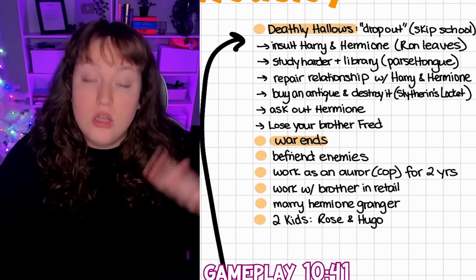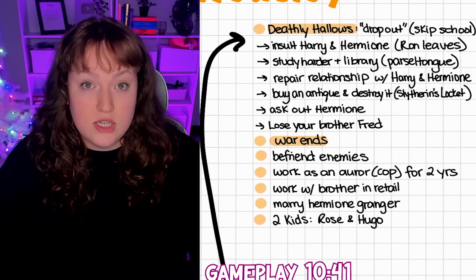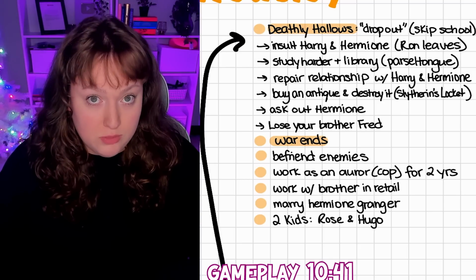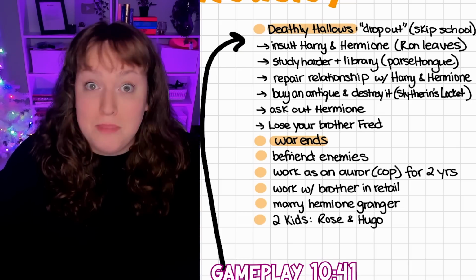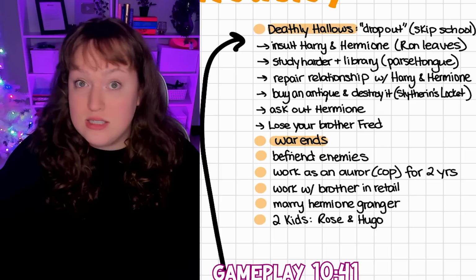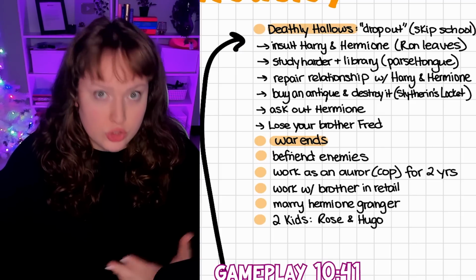The movie and book are different. Ron says, "Your parents are dead, you have no family" in the movie. But in the books, Harry's like, "Oh, my family's dead," but Ron's like, "Hey, mine might be on their way to being dead." And he still leaves, but it wasn't as harsh, if you will.